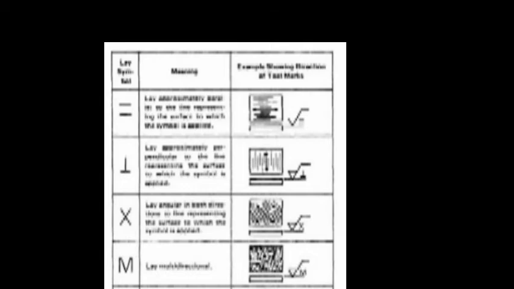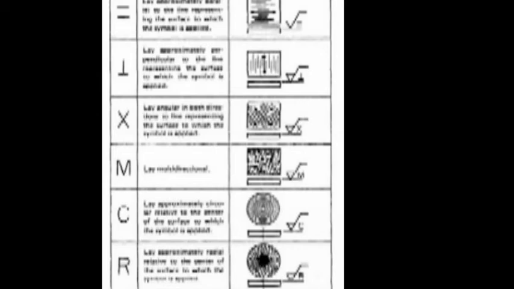Next one is multi-directional. So it is denoted with M. So lay multi-directional. Examples are lapping, super finishing, honing. Okay, and if it is circular, that means it is denoted with C.